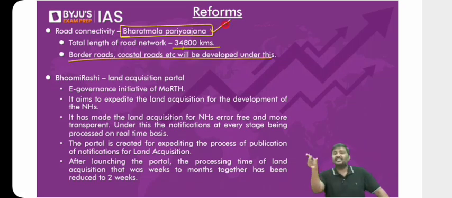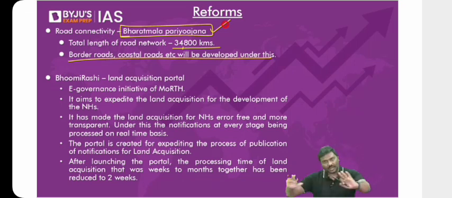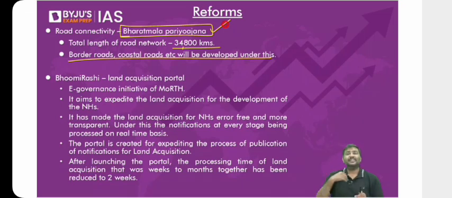Under this, the first phase is being implemented now. As per the government documents, we were supposed to complete the first phase of Bharatmala Pariyojana by 2022. But Government of India itself has stated in the Parliament that they have not been able to complete the first phase, and they have extended the deadline of phase 1 to 2027. The reasons cited by the government for the delays are availability of raw materials, pandemic, availability of human labor, etc. Because of many reasons like this, there is a delay in the completion of the first phase of Bharatmala Pariyojana.